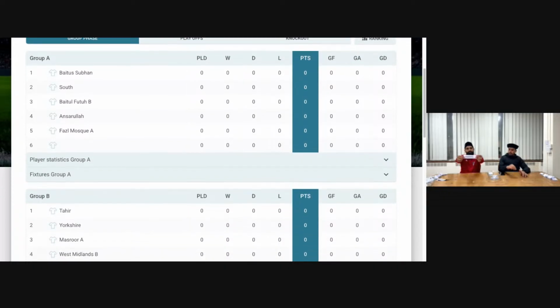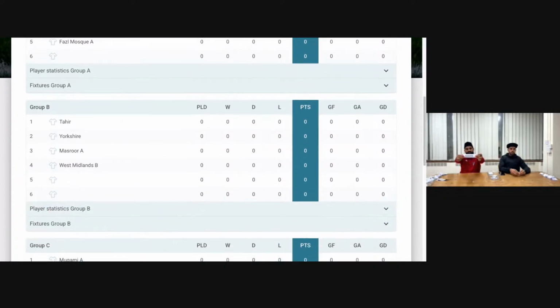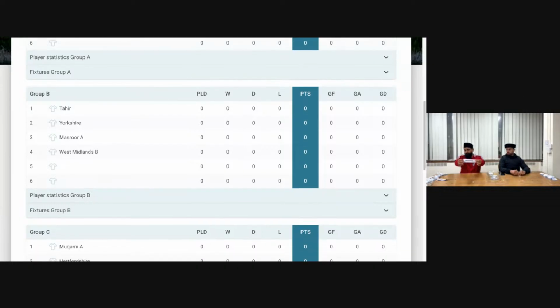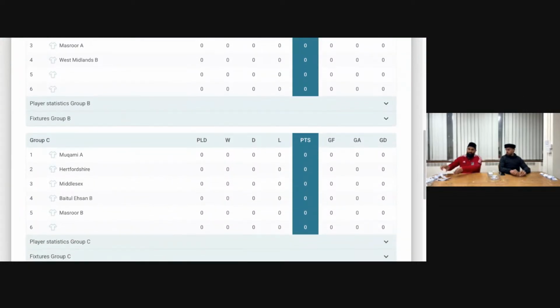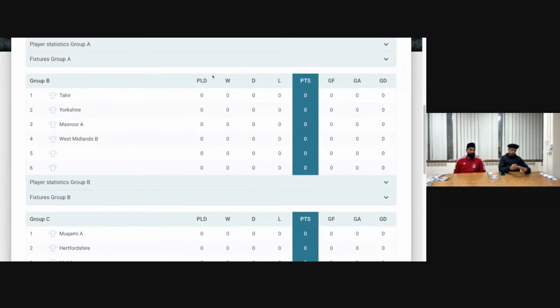Got Masroor B going into. Okay, so Masroor B were drawn into Group B, but we already got Masroor A in that group, so Masroor B will go into Group C. So we'll draw out a team for Group B. Mukami B. Mukami B go into Group B. And then for Group D, we have Northwest. They go into Group D.